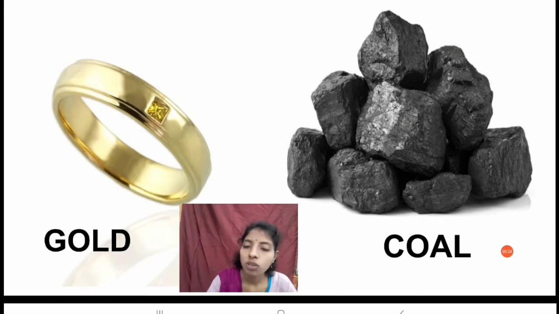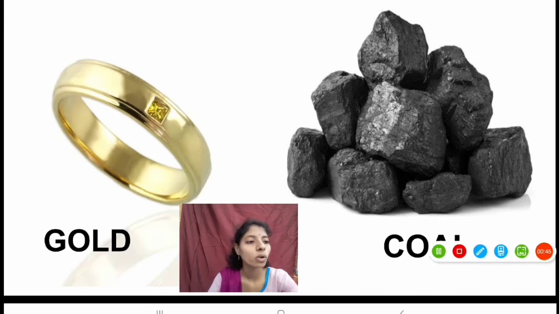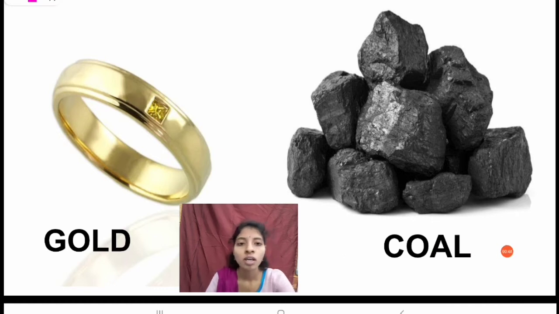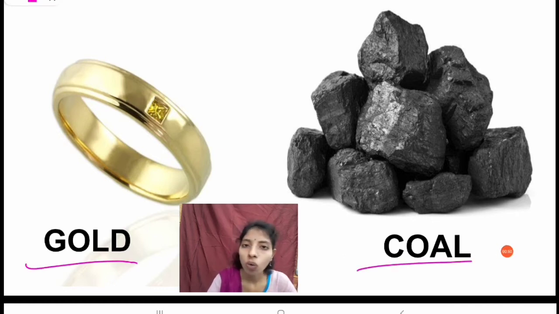We can generally associate the physical properties with the most common metal we use, gold, right, and this coal or carbon.